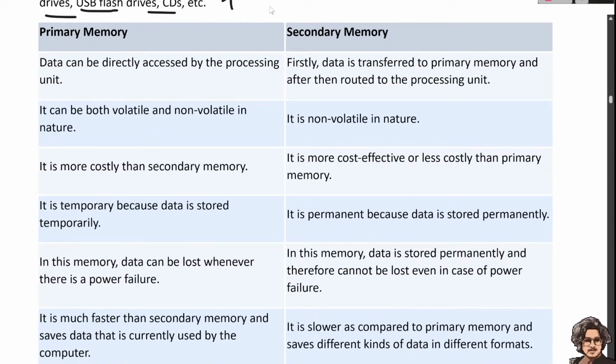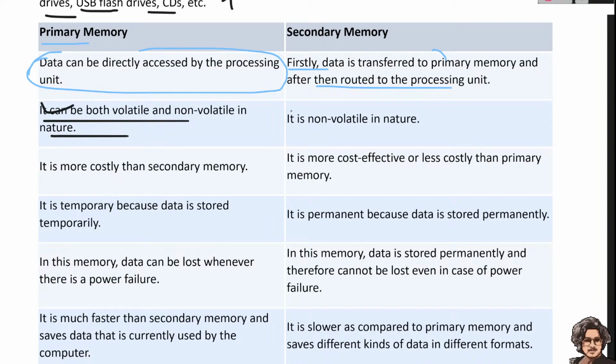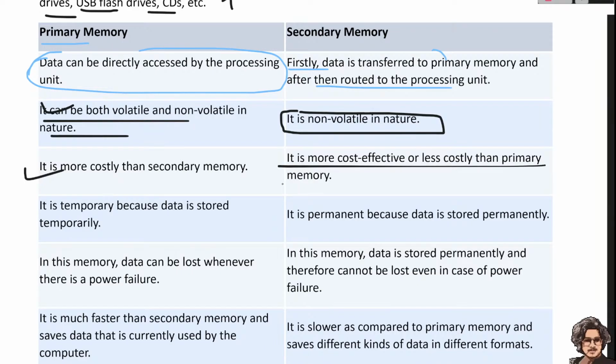Let's see the difference between main memory and secondary memory. In primary memory, data can be directly accessed by the processing unit, while in secondary memory, data is first transferred to the primary memory and then routed to the processing unit, so it takes two steps. Primary memory can be both volatile and non-volatile in nature, but secondary memory is definitely non-volatile. After switching off the computer, the data remains intact in that memory. Primary memory is more costly than secondary memory, which is cost effective and less costly.